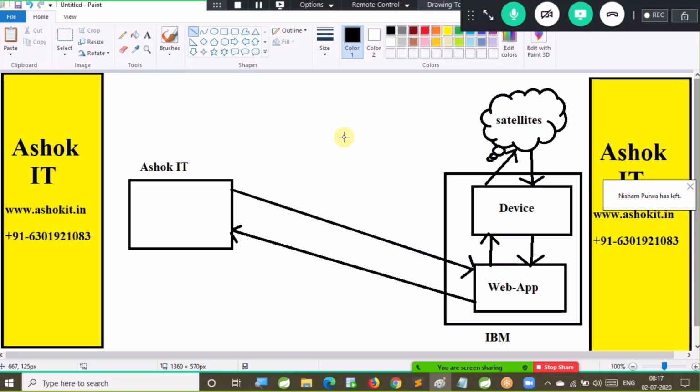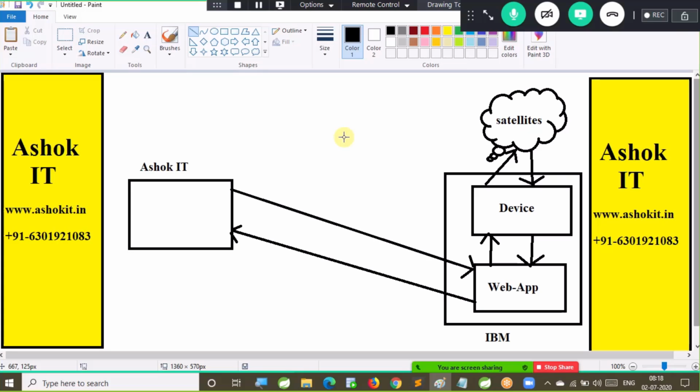Now, here the Ashok IT project wants weather forecasting information, and the IBM project has to provide it. So, who is playing the provider role? Who is playing the consumer role? IBM is providing the services to Ashok IT, so the IBM application is called the provider application. Ashok IT application is accessing services from IBM, so Ashok IT is called a consumer application.